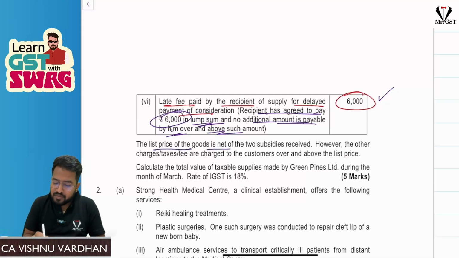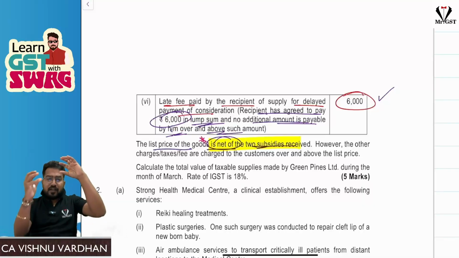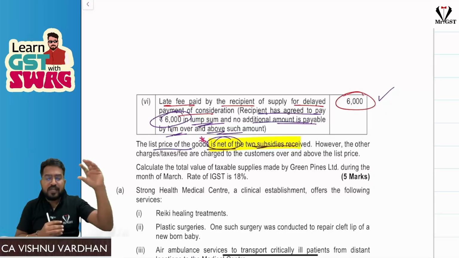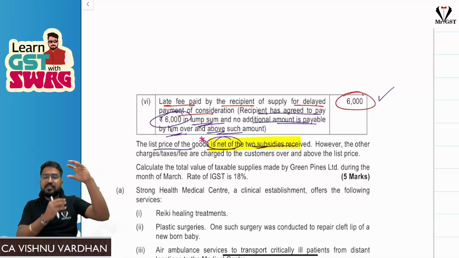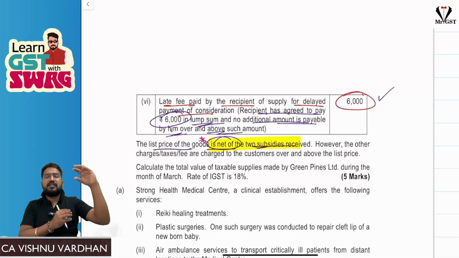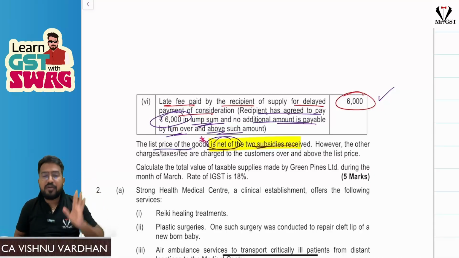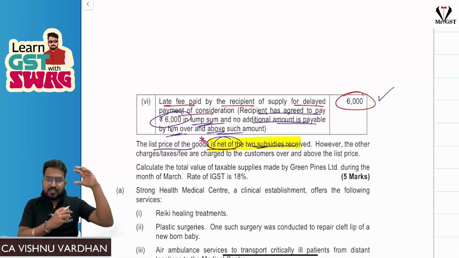Let us see that. The list price of the goods is net of the 2 subsidies. This is again one important adjustment where you may make a mistake. Sir, net of 2 subsidies means, understand, there is the list price and after removing the subsidies, whatever is there, that much only is given. That means these 2 subsidies are not included in the list price. Net of subsidies means after removing the subsidies only I am giving the list price as 15 lakhs. Please be careful here. So these subsidies are removed and after removal only we are seeing the list price. After removing only we got 15 lakhs. Don't feel like it is already included there. So we have already removed the subsidies amount and we told 15 lakhs.